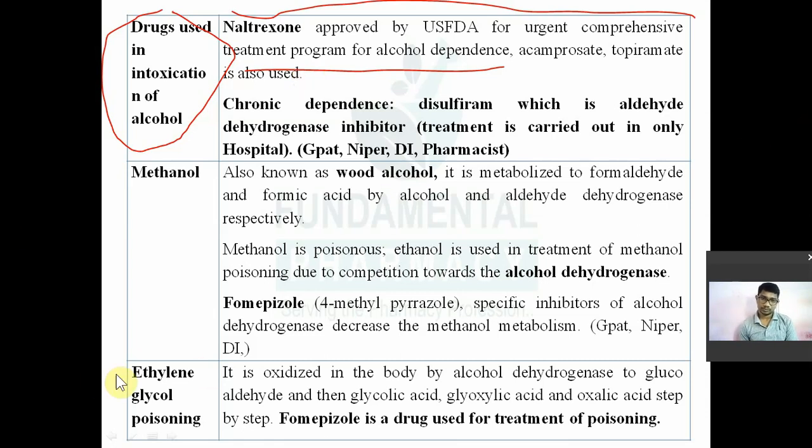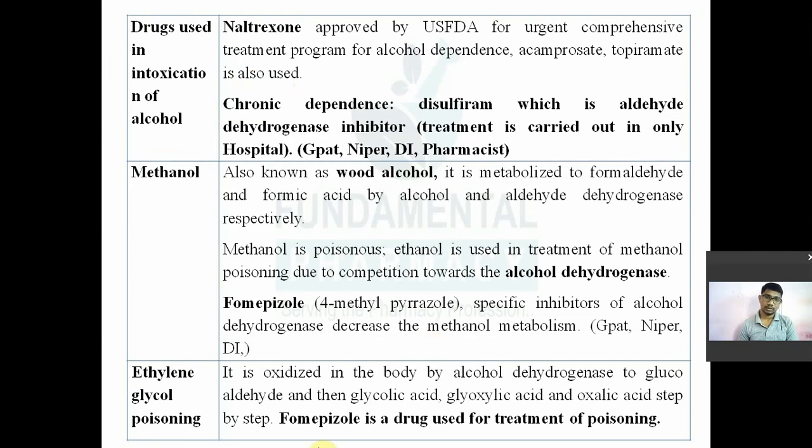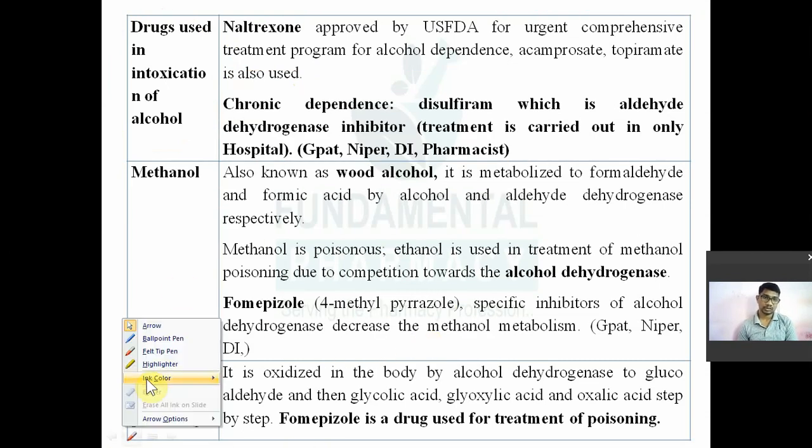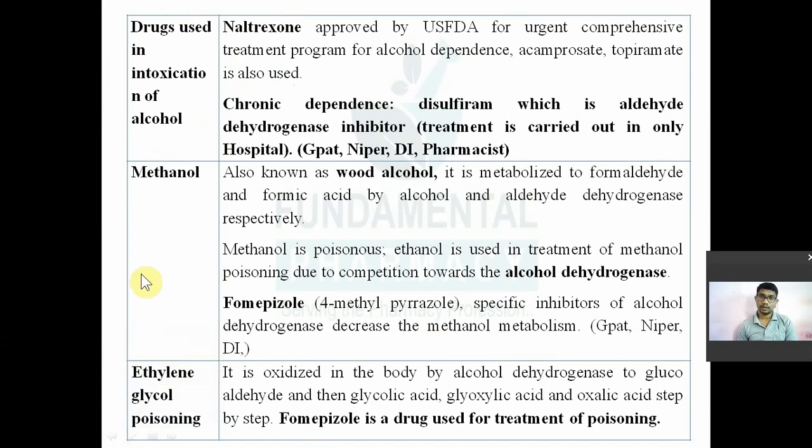The next point is chronic dependence. In case of acute intoxication, you can use drugs like naltrexone, acamprosate, and topiramate.